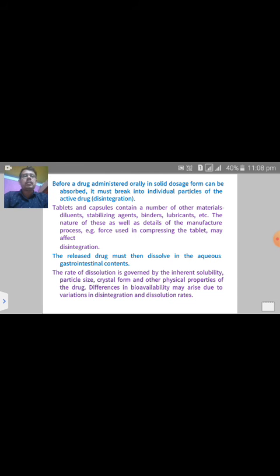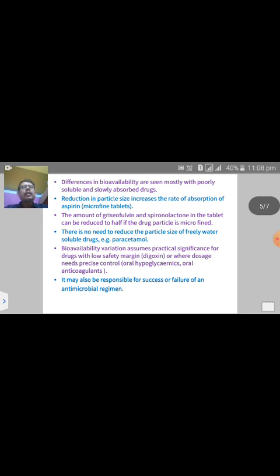So in that parameter, the disintegration, remember the formula, to control the disintegration time and dissolution time of the drug for better bioavailability. Differences in the bioavailability are seen mostly in poorly soluble drugs or slowly absorbed drugs. In case of poorly soluble drugs or slowly absorbed drugs, their bioavailability is less due to less absorption.